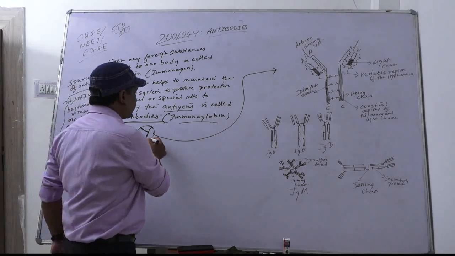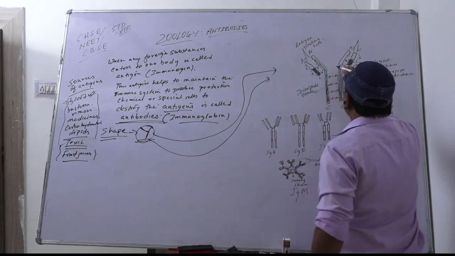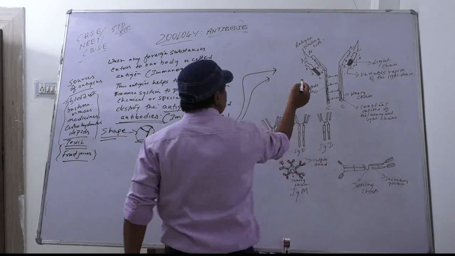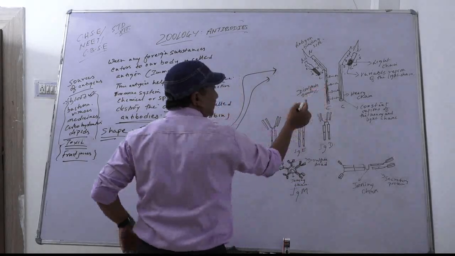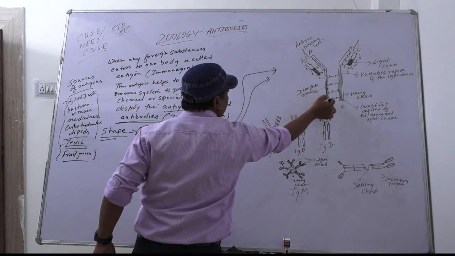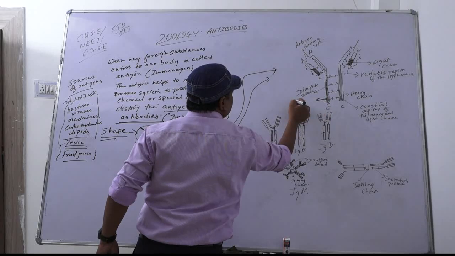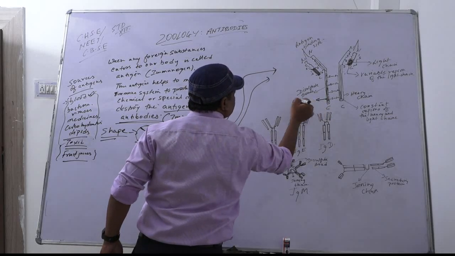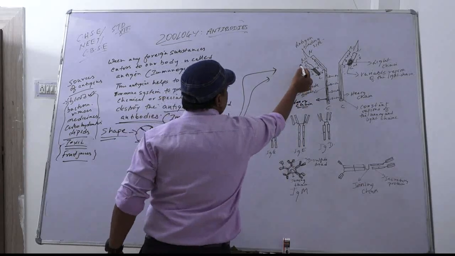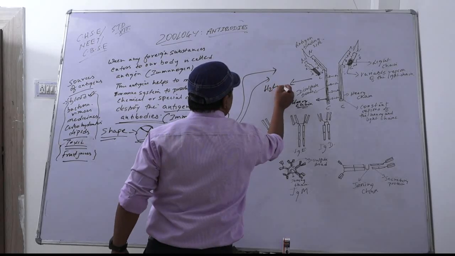Now I am showing the structure of an antibody here. This is the structure of an antibody. An antibody has two kinds of chains. One is a long chain and one is a short chain. The long one is the heavy chain, and this is the light chain. This is the heavy chain, and this is the light chain. So you can write antibodies in this way also.